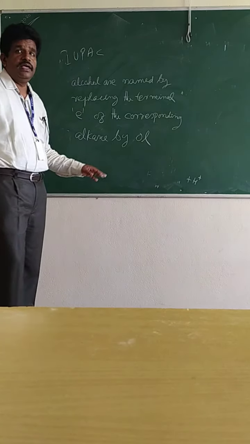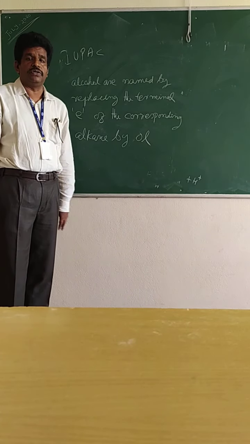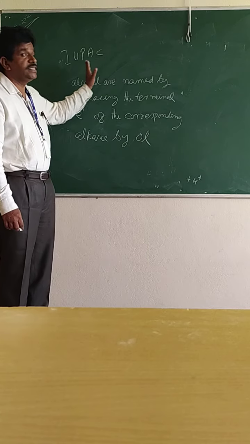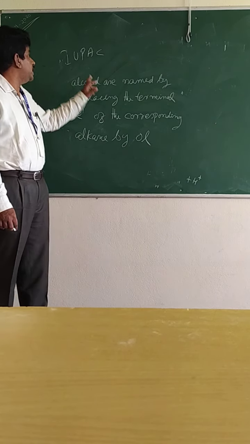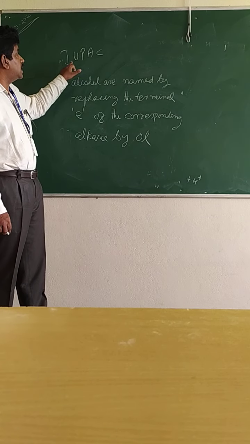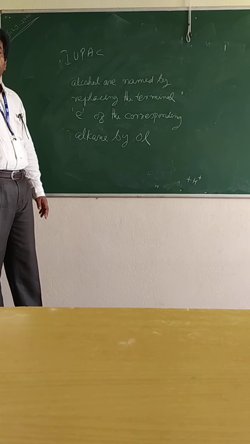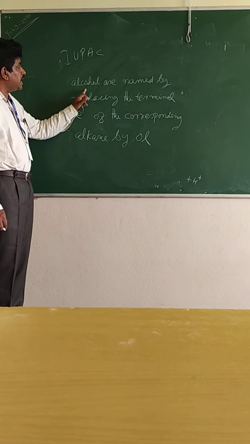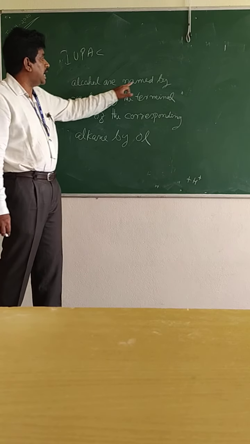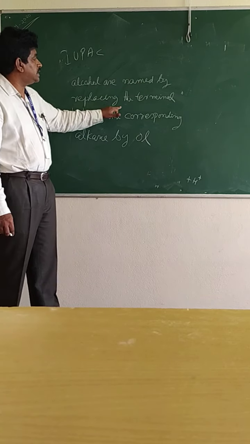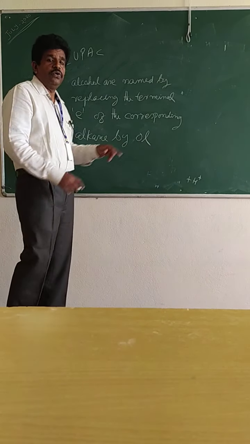So in chemistry, when we name a compound, it should be known to other people also. So we are following certain rules and regulations for naming a compound. That union is the International Union of Pure and Applied Chemistry. For naming an alcohol, we have a system. Alcohols are named by replacing the terminal E of the corresponding alkane by OL.